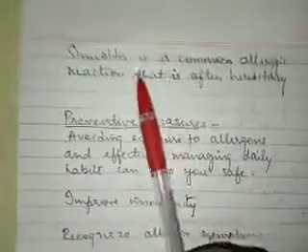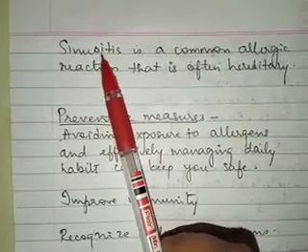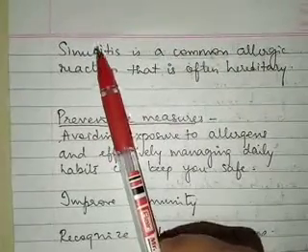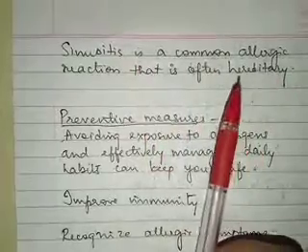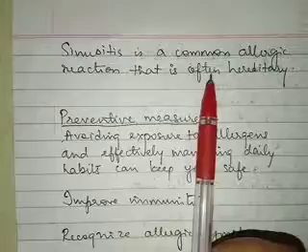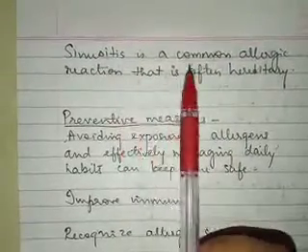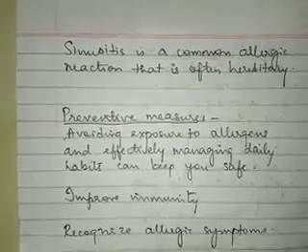The example given here is sinusitis. Sinusitis is a type of hereditary allergy. Sinusitis is a common allergic reaction that is often hereditary. So, if the parent has sinusitis, the child will also have sinusitis.